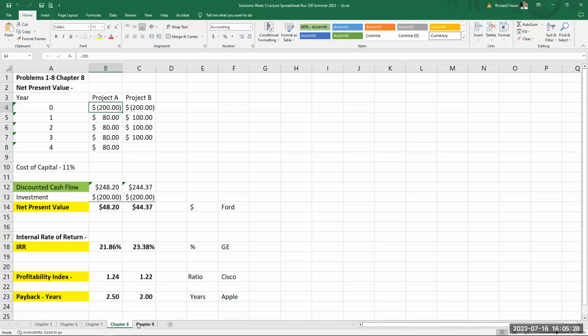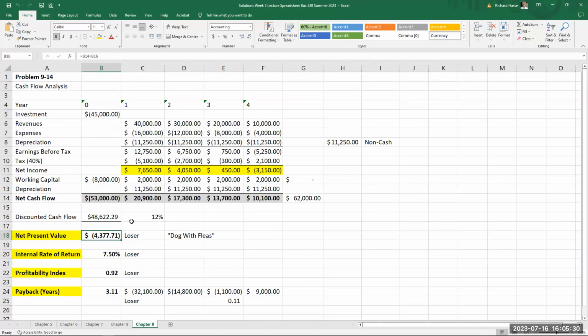Then in chapter 9, we looked at how to determine the cash flow, how to set this problem up, which you'll have to do in that spreadsheet in assignment 4. What's the investment? What are the revenues, expenses, and depreciation of the project? Earnings before taxes is those expenses minus revenue. Take 40%, or in this case, 40%. In assignment 4, it's 22% to determine your tax.